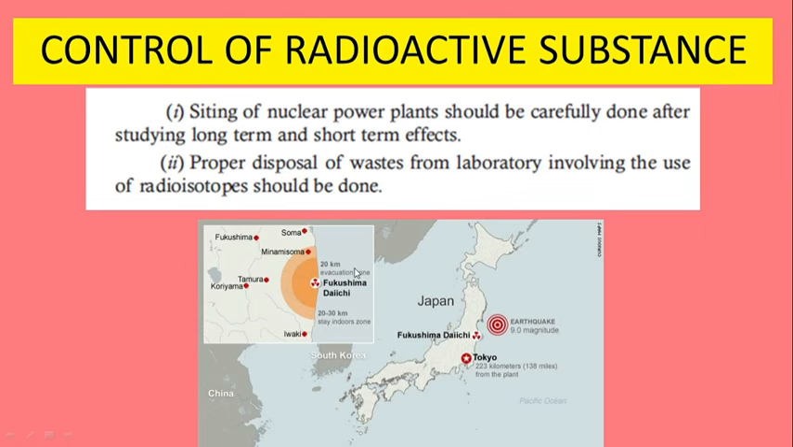One well-known disaster is the Fukushima nuclear disaster. The Fukushima nuclear reactor was right on the coastal area. When an earthquake of more than 9 magnitude struck the Pacific Ocean, huge waves in the form of a tsunami entered the Fukushima Daiichi plant. The entire plant was filled with water and there was a huge nuclear leak. So we need to be very careful while establishing nuclear power plants. Second, if we are using radioactive substances in laboratories, then we need to dispose of the waste very carefully.